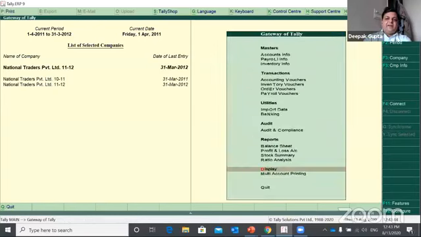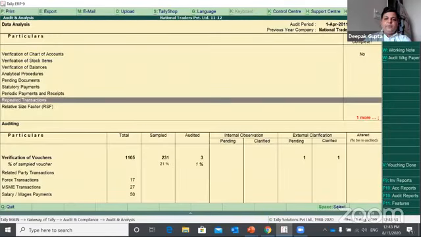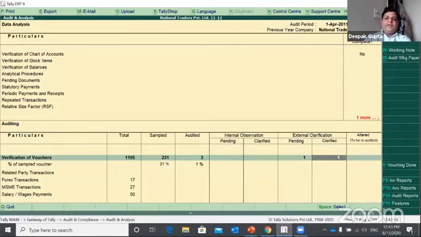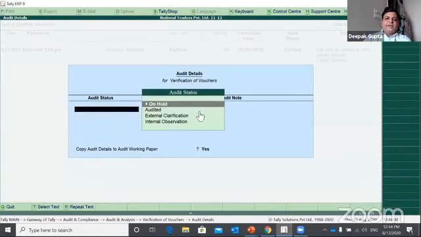So once the client did this clarification, and as an auditor, if I go to audit and compliance, audit analysis, I'll be finding that out of 2, now 1 is in the clarified section. So if I click on that, I would be able to see the client remarks, whatever he had replied. Now again, if I want to do the audit, I can select and do the process, like either it is on hold, audited okay, or again I need more clarification, I can put it against the clarification.